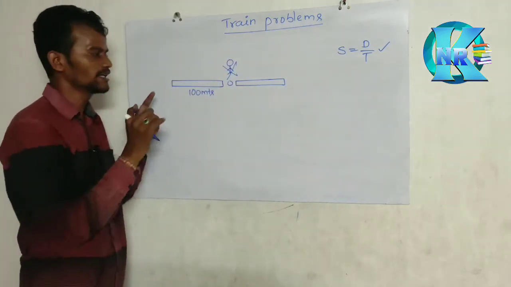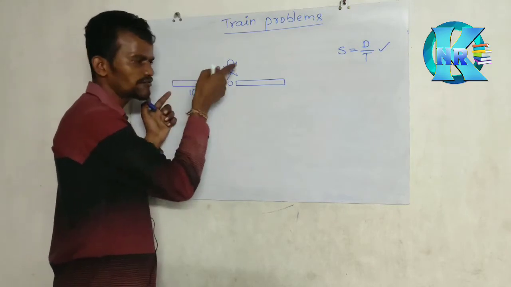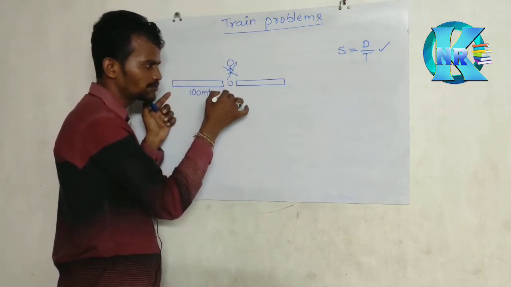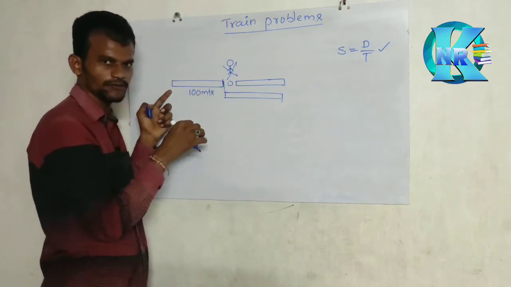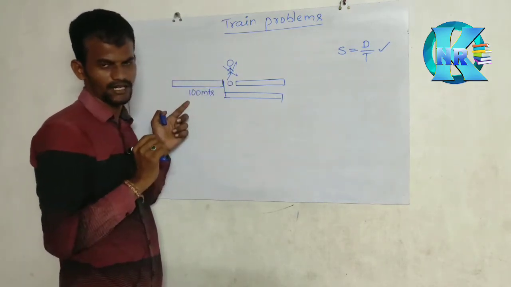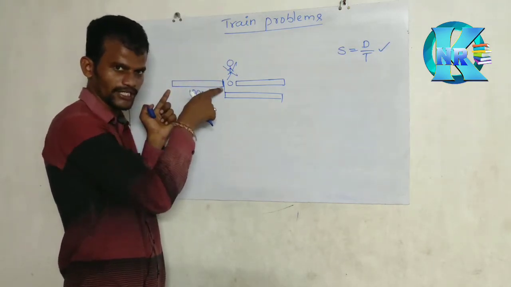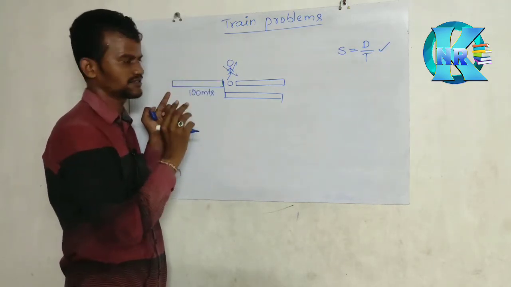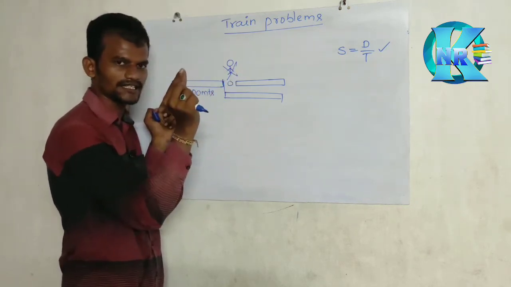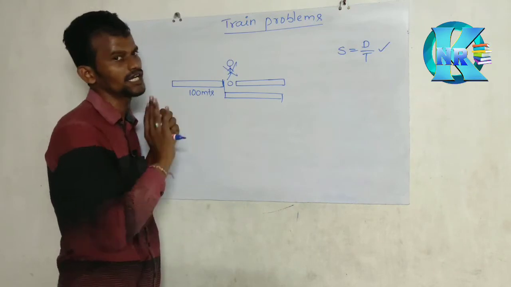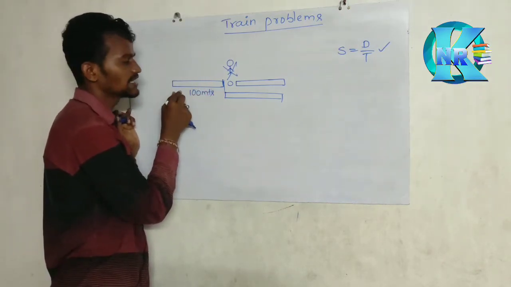When the last compartment comes to the starting point, the train crosses the person. Why? Because we take the man's size as 0 compared with the train length. So how much distance does the train travel?